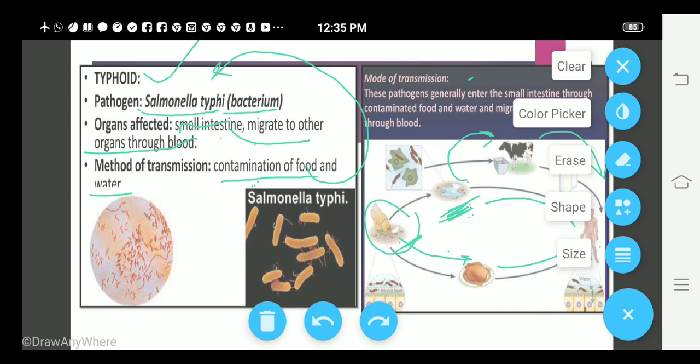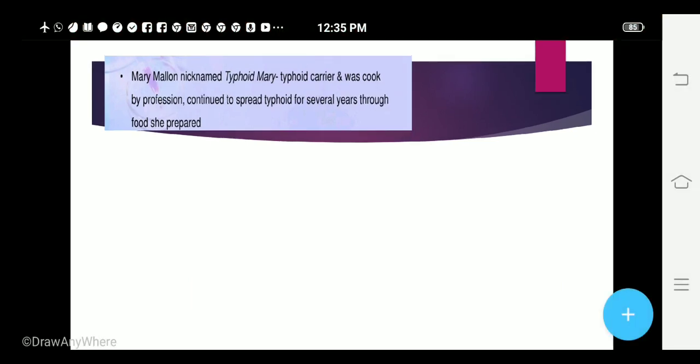Now children, you must know that this disease, which disease are we talking about? The typhoid. Okay, this typhoid disease affects the small intestine. So what actually happens is, suppose this is your stomach, and from the stomach the food will go to which portion?